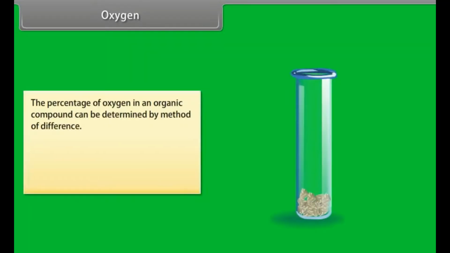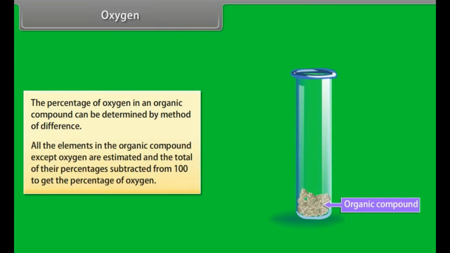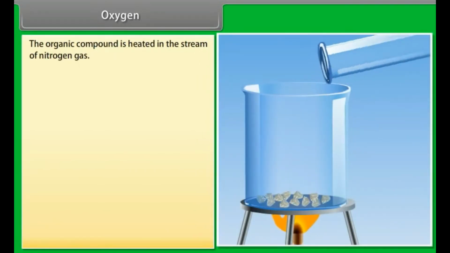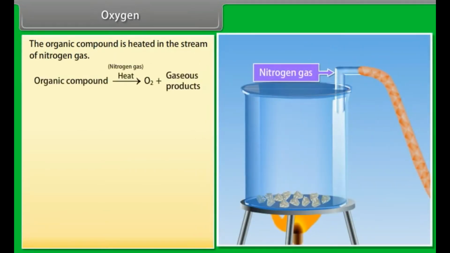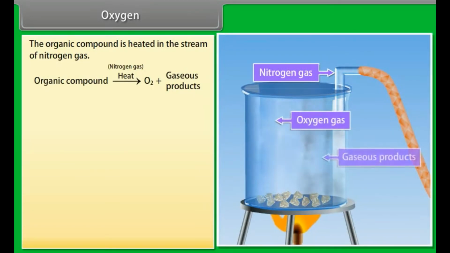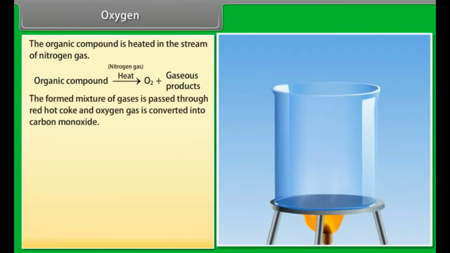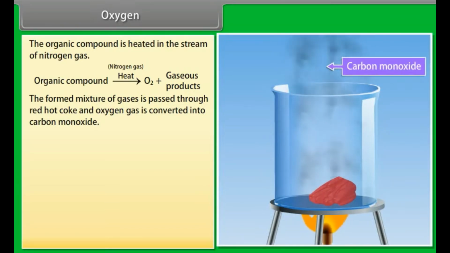Oxygen: the percentage of oxygen in an organic compound can be determined by the method of difference. All the elements in the organic compound except oxygen are estimated and the total of their percentages subtracted from 100 to get the percentage of oxygen. The organic compound is heated in the stream of nitrogen gas. The formed mixture of gases is passed through red-hot coke and oxygen gas is converted into carbon monoxide.